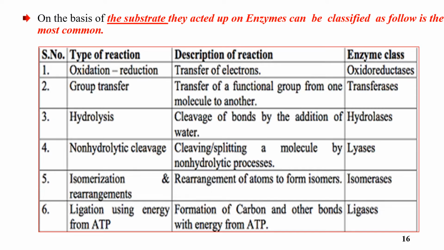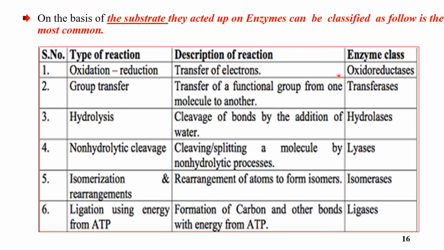On the basis of the substrate they act upon, enzymes can be classified as follows. In the previous topic, we classified enzymes based on their chemical nature. Now we are classifying enzymes based on the substrates they act upon, the substrates they catalyze. We classify them into 6 groups.